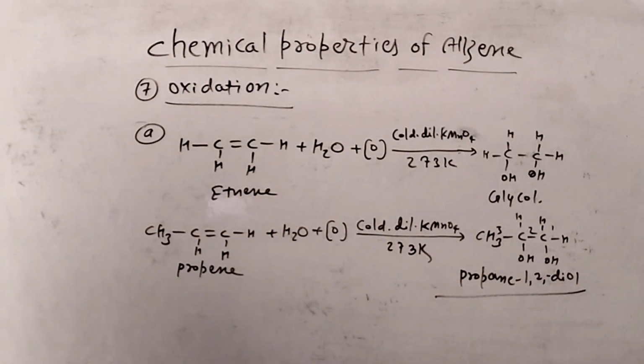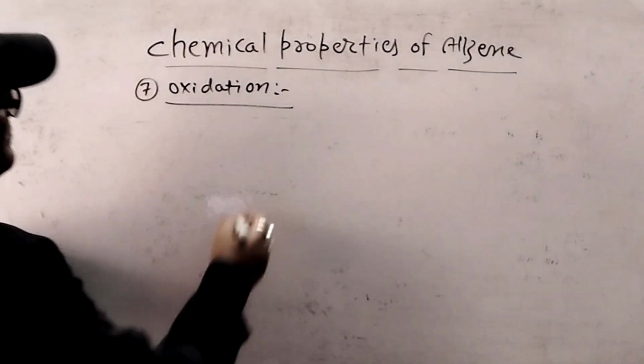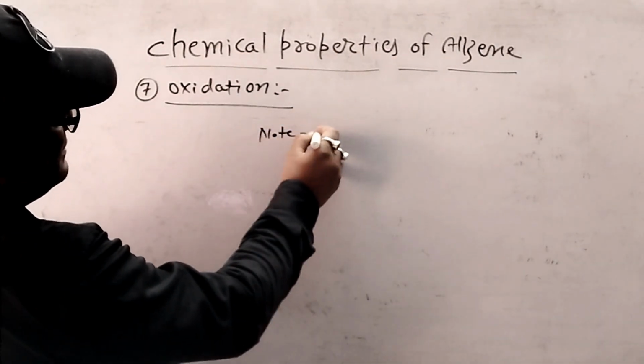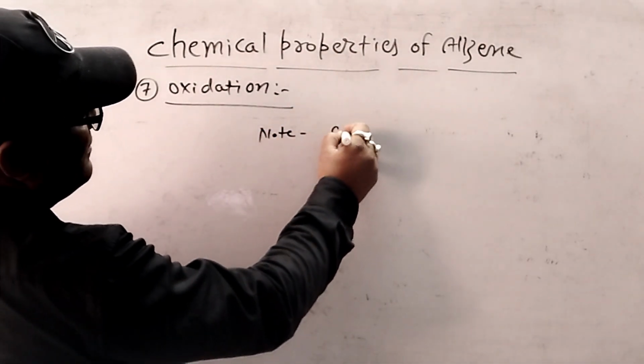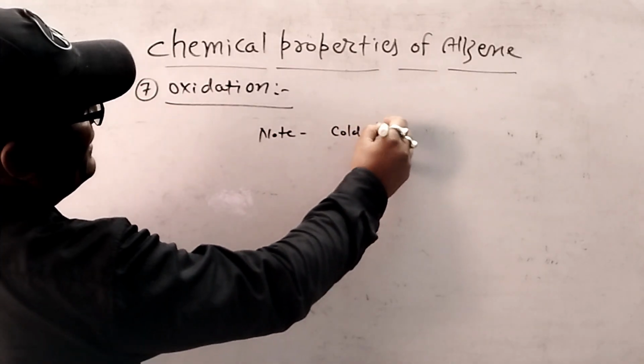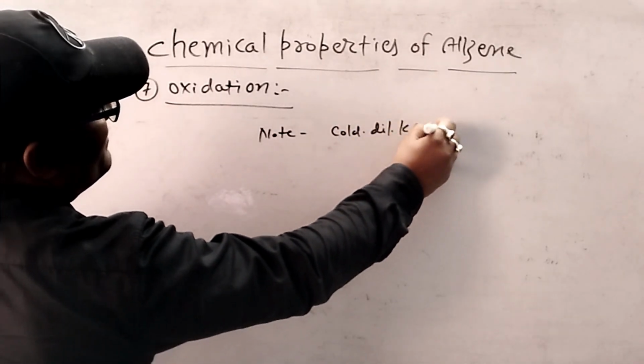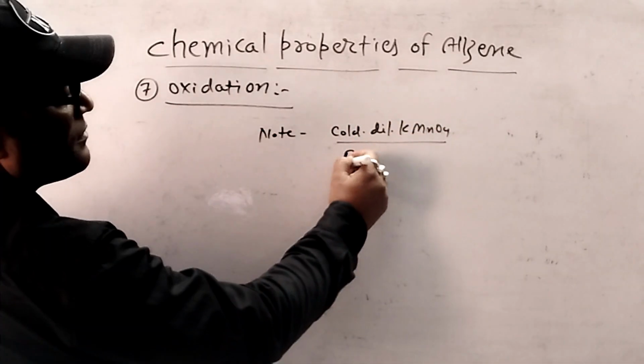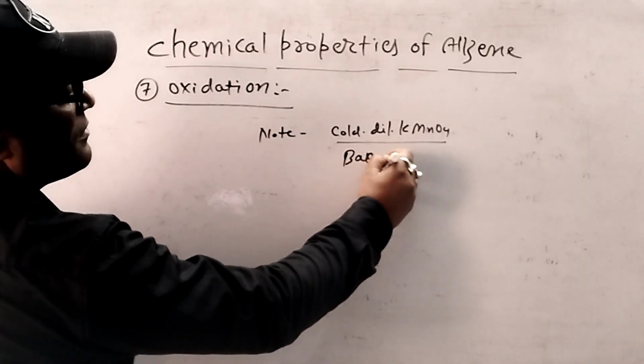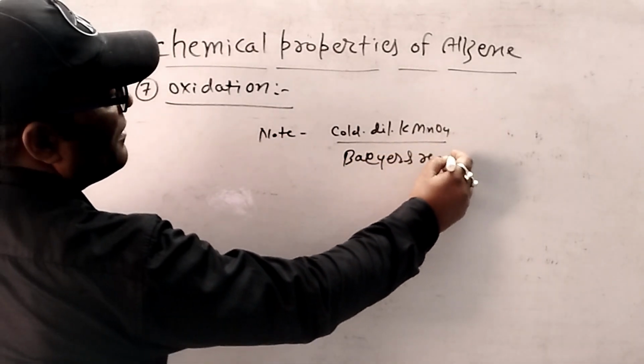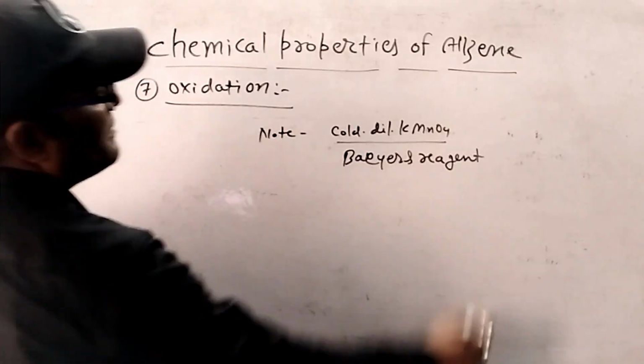You will take a screenshot. Here cold dilute KMnO4 works as reagent.